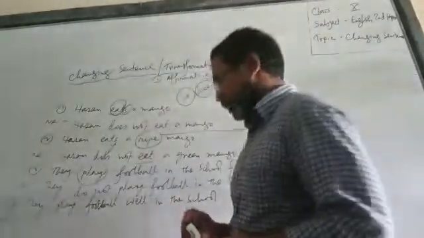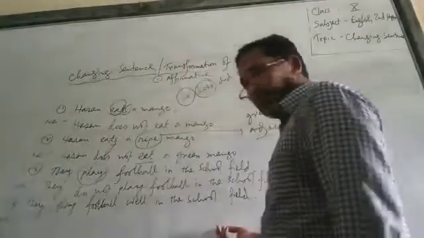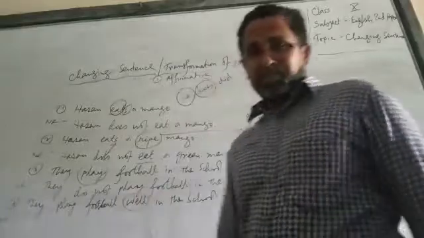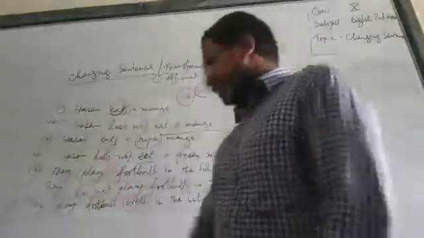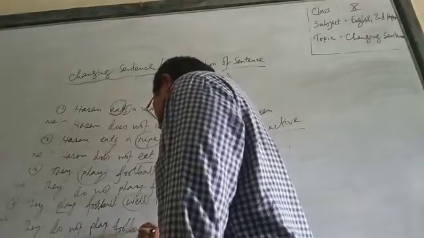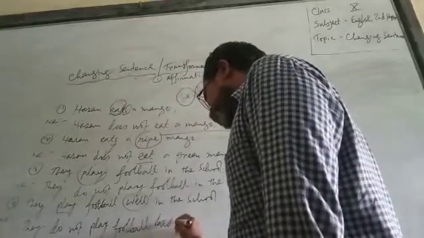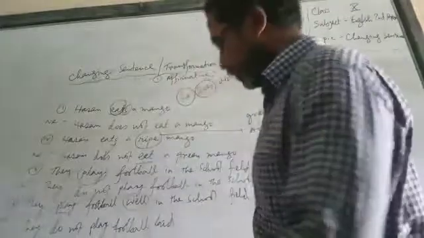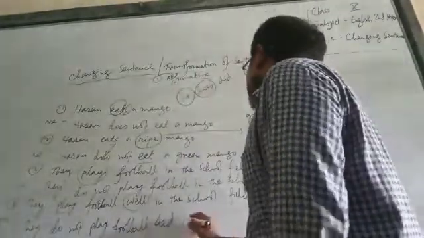Okay, now come to the next one: They play football well in the school field. So what is the difference between the two sentences? You can see I used well here, which you didn't see in the previous sentence. Well is an adjective or adverb, whatever you said, no problem. Now you can see there is also no auxiliary verb, so you have to take do, because play is the base form of the verb. They do not play football badly. You know, dear students, the antonym of well is bad. That's why I wrote bad.